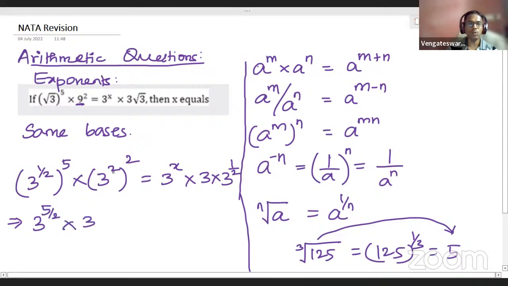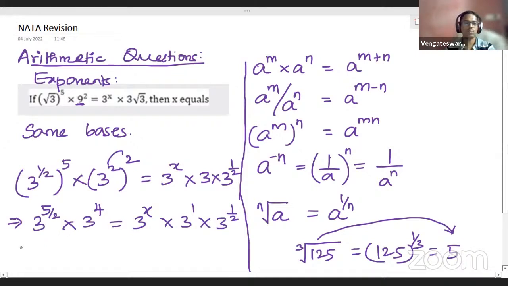Multiplied, come to the next one. Here we have 3 power 2 whole power 2. Here also the same thing happens. Powers will be multiplied, so this becomes 4. 3 power 4 is equal to 3 power x into 3 power 1 into 3 power half. Because this is simply 3, I can write it as 3 power 1, just to show that they are all powers.